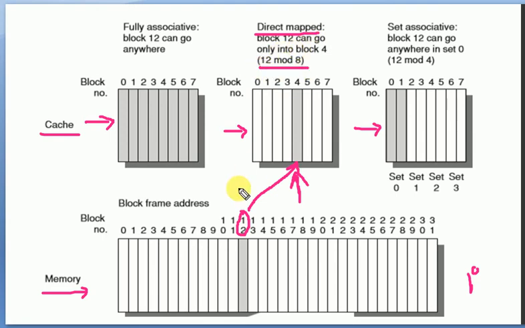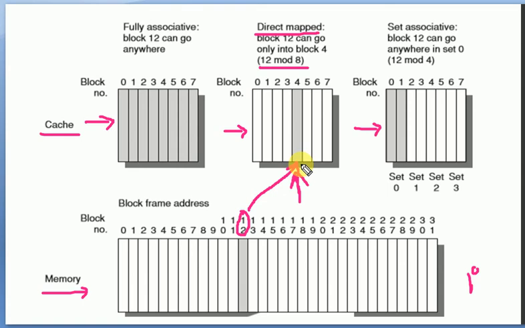the block address modulus the total number of blocks available within the cache memory. So the block number that is to be placed in this cache memory is 12. 12 modulus 8, where 8 is the total number of blocks available in this cache. We get a value 4, and in this location the element can be placed.